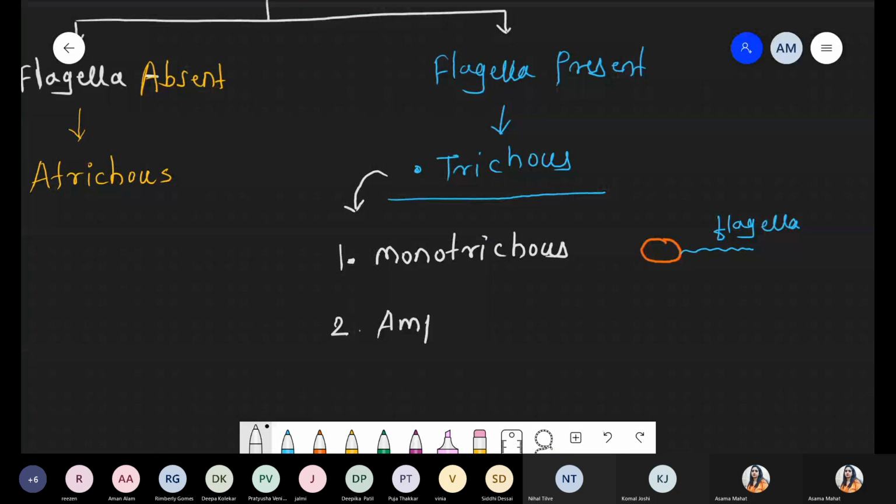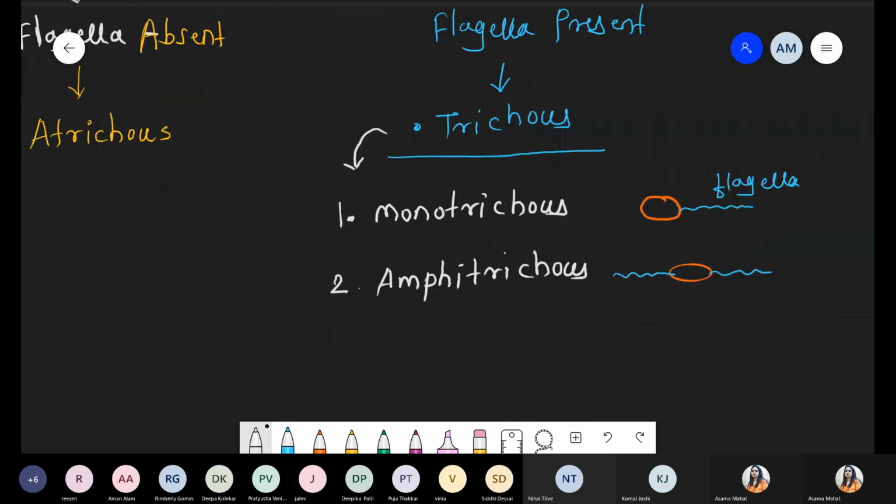Now number second, amphitrachus. Amphi means two. Amphitrachus means two flagella. So how do we represent it in a diagram? This is the structure of the bacterium, but flagella are present at two opposite sides like this. This blue color represents the flagella. So what is the meaning of amphitrachus? Two flagella are present but in two opposite directions. No need to write the explanation of that diagram. You have to read the diagram. You should be able to do this because now you are the repeater batch. You have to understand how to create a diagram in minimum time without writing. Got it? So the second condition is called amphitrachus.